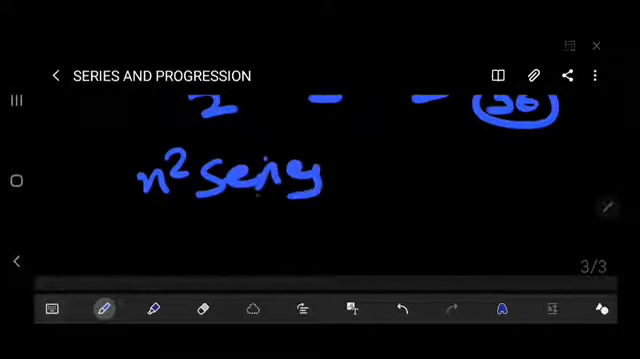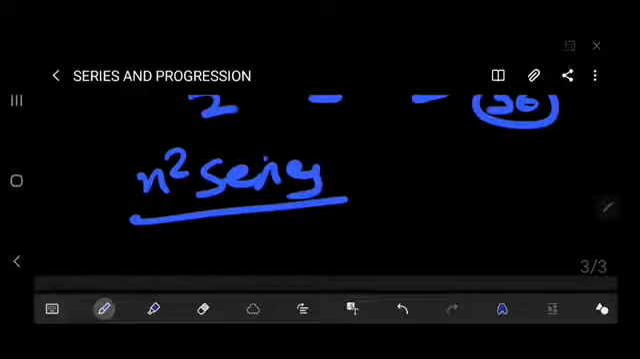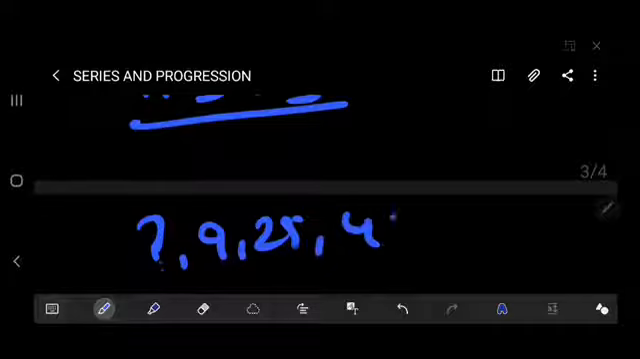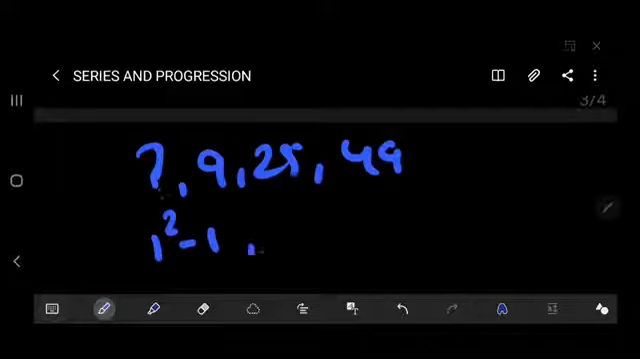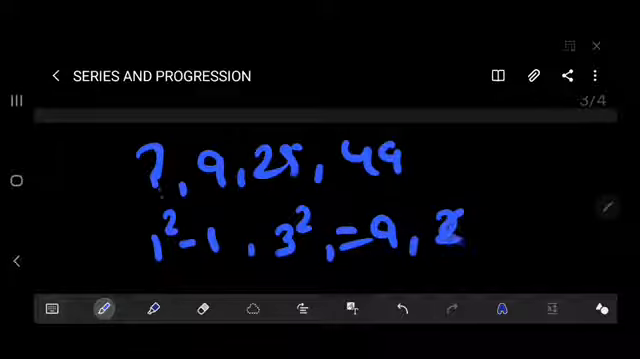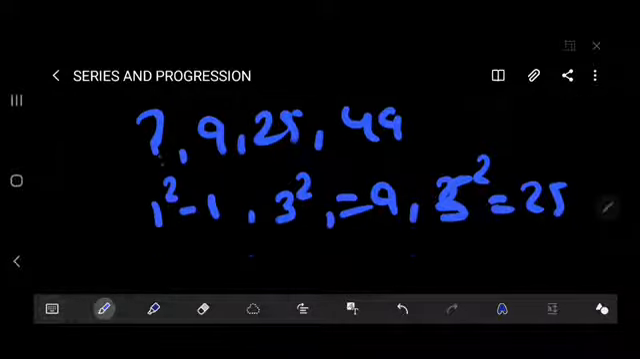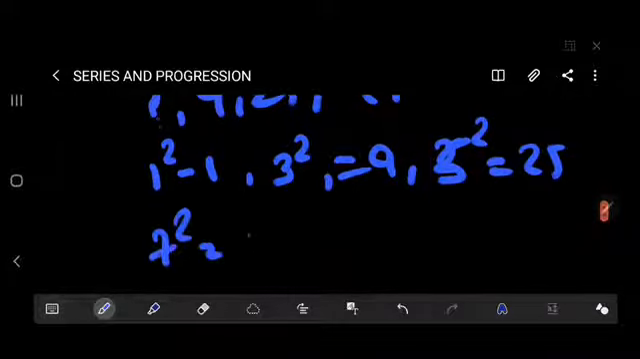Thereafter, the n square series. So how would we have to solve this n square series? If we get a question like question mark, 9, 25, 49, the first one will be 1 square is equal to 1, thereafter 3 square is equal to 9, thereafter 5 square is equal to 25, thereafter 7 square is equal to 49.